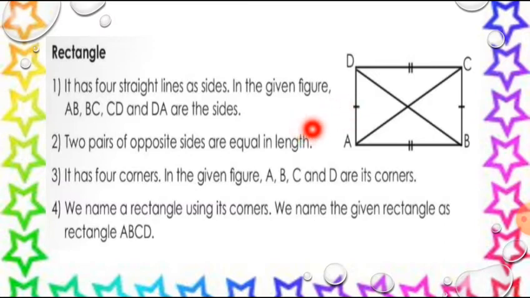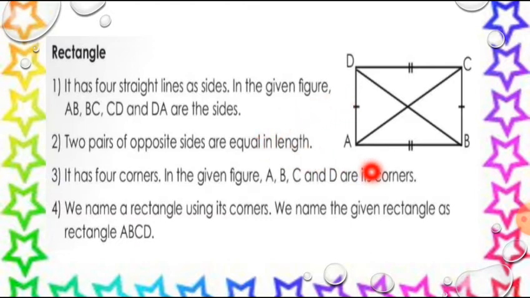So tell me, which are the sides of this rectangle? Look, AB is a side, BC is a side, CD is a side, and DA is another side. So a rectangle has 1, 2, 3 and 4 sides. Got it, children?